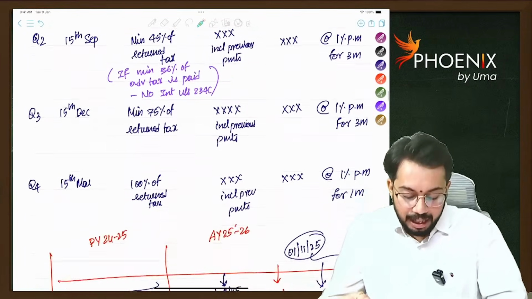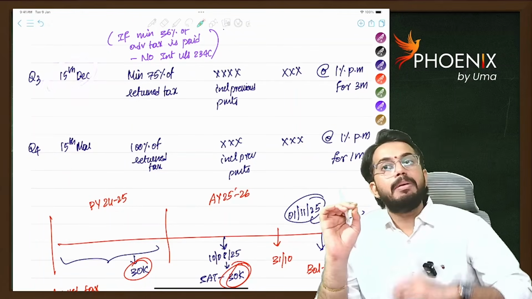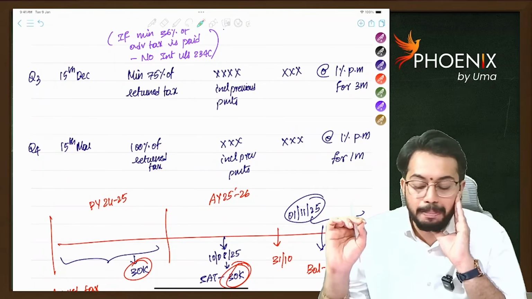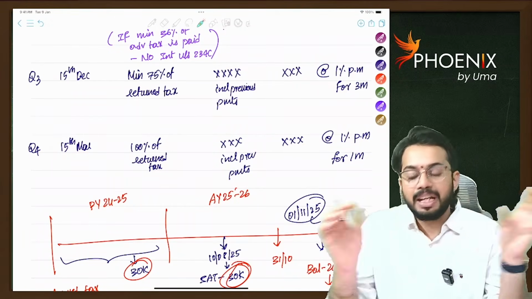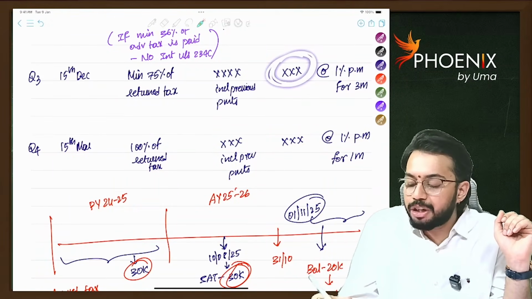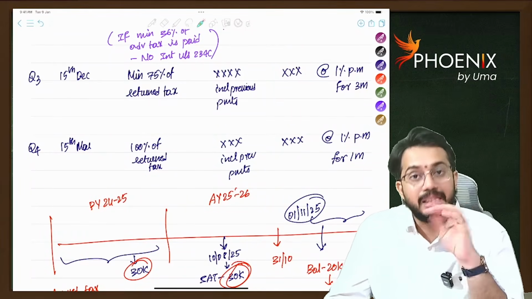Is it clear? Next. Q3, 15th December is the due date. Minimum 75% advance tax is to be paid. That will be compared with actual advance tax paid. The difference is the shortfall. On the shortfall, interest will be calculated at the rate of 1% for 3 months.